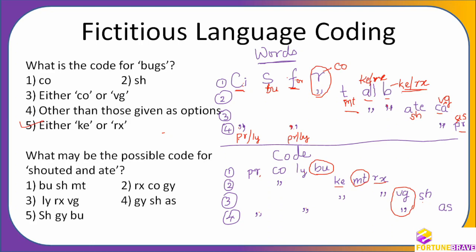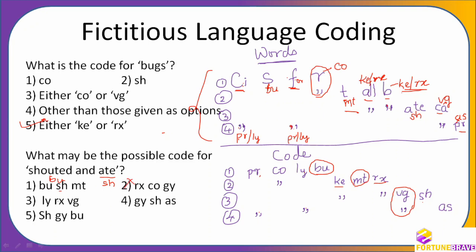What may be the possible code for shouted and ate? So here you have to see first thing. First thing, and we do not have at all in this whole thing. And is not the word that we have found in the words. There is, okay, that is a new word. So we are not going for the unknown, we are going to go for the known ones. 8. 8 is sh, you can see there. Okay, shouted. Shouted is bu. So I need bu and sh here. Bu and sh first. So bu and sh is here.